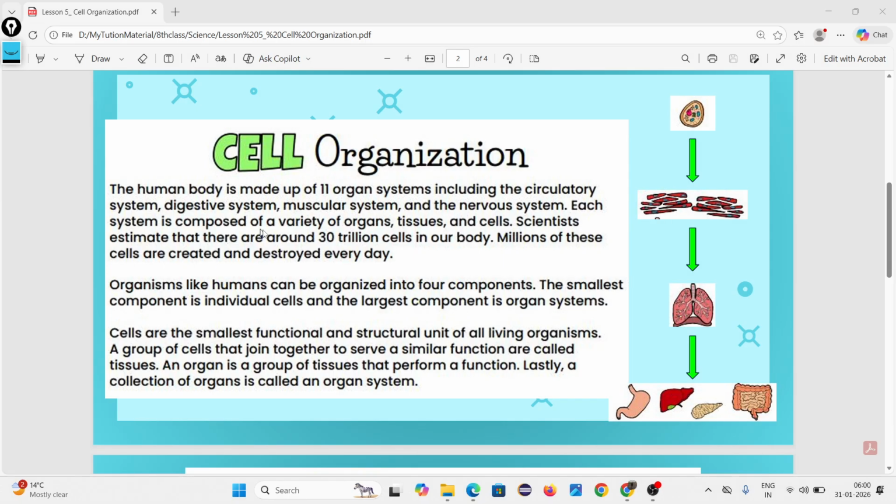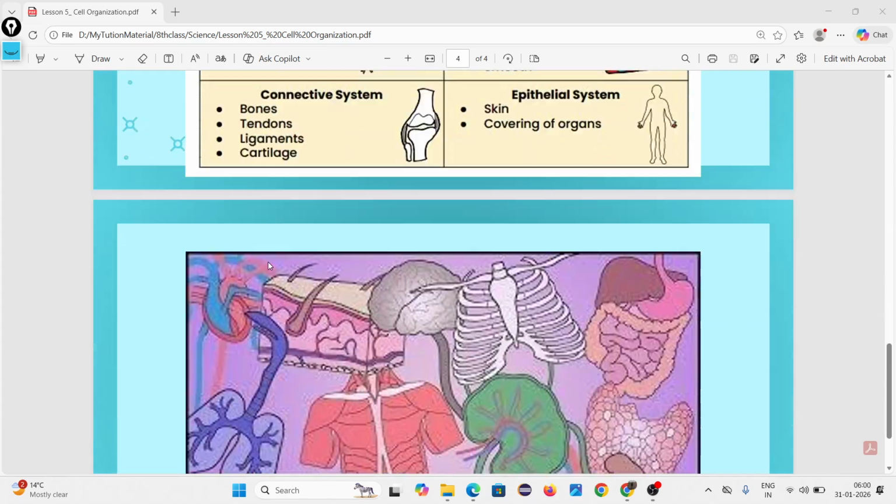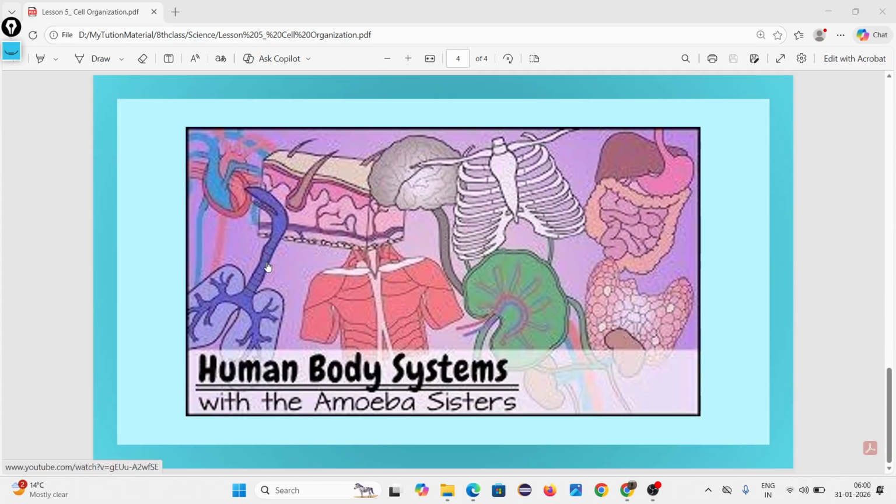Basically, cell organization is when there are cells combined together which makes a tissue, and then the tissues combine together and make an organ.